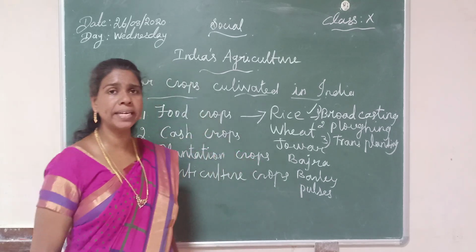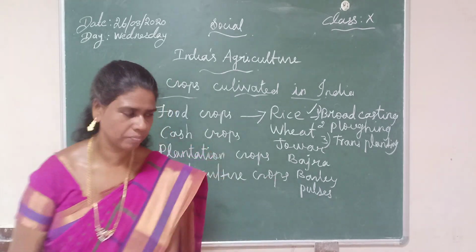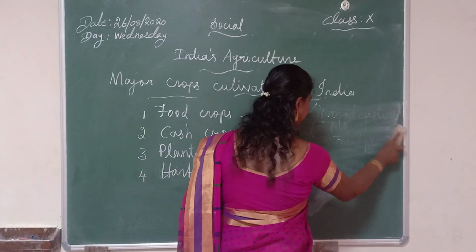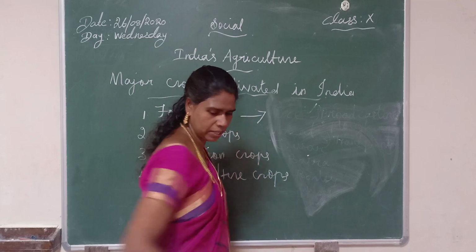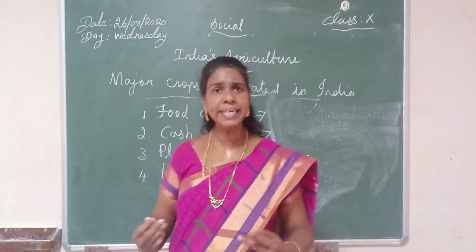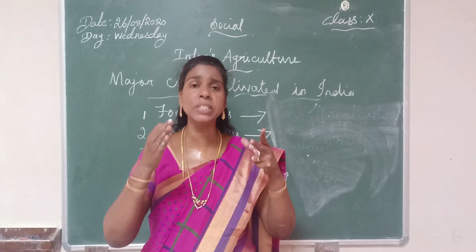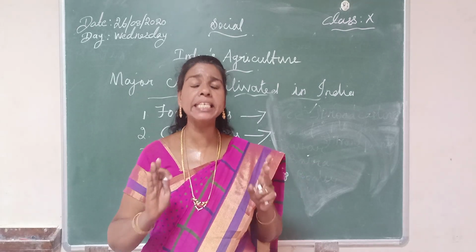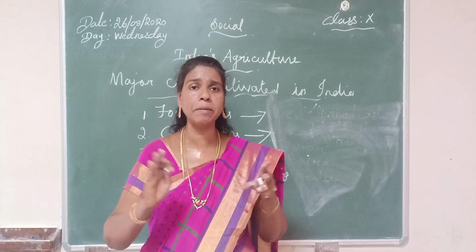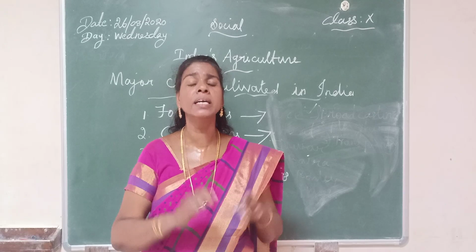Now listen here. The second important category is cash crops. Now I am going to explain cash crops. What is a cash crop? It is a type of plant that people grow to sell, not to eat. That means the crops cultivated for commercial purposes are called cash crops.